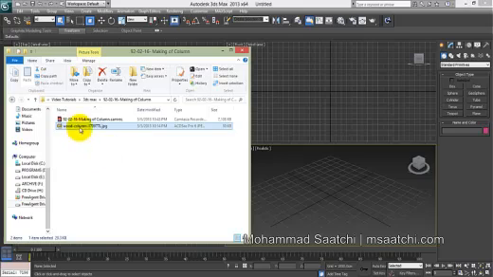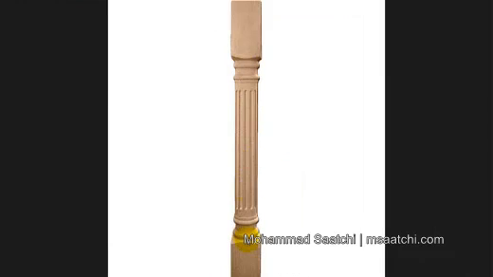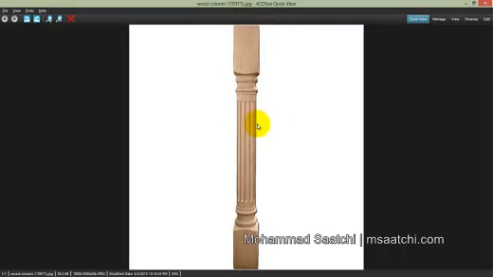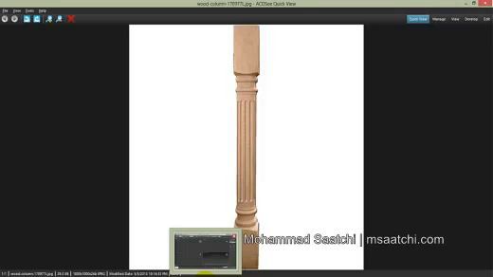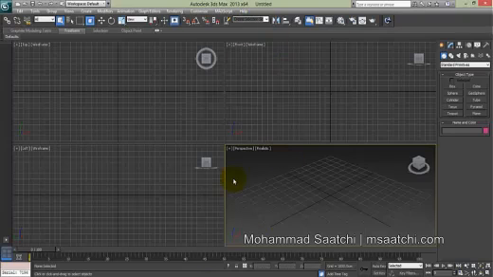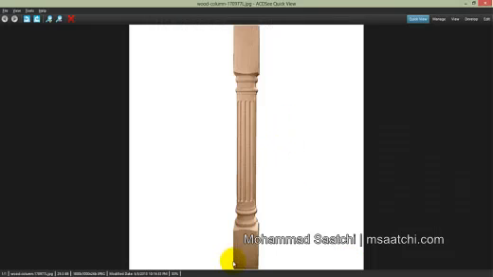In this tutorial, I will try to make this model, this column. It is simple, but the modeling way that I will use in this tutorial is very useful for you, and you can use it for making many things and many objects in different scenes. So pay good attention.